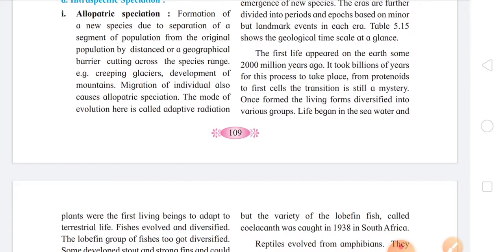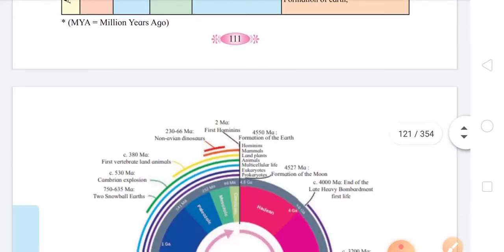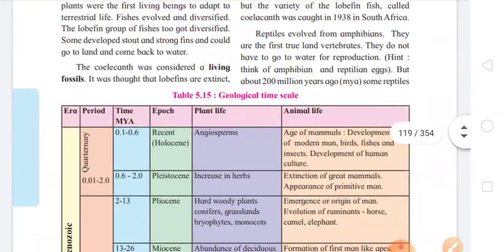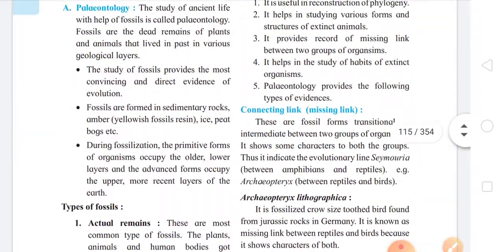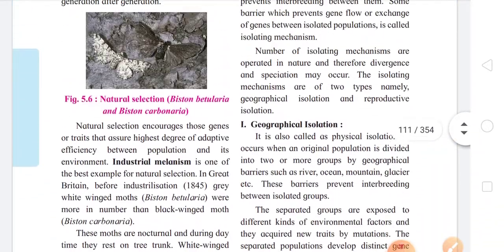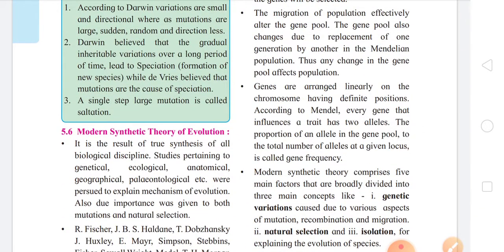Okay, rest, I think only two of the parts, I'll tell you which parts are to be studied. It is human evolution that you have to study, and the subtopic 5.6, modern synthetic theory of evolution. So human evolution and modern synthetic theory of evolution are the two parts that you have to study from chapter number 5. Now we'll move to the next chapter, that is chapter number 6.